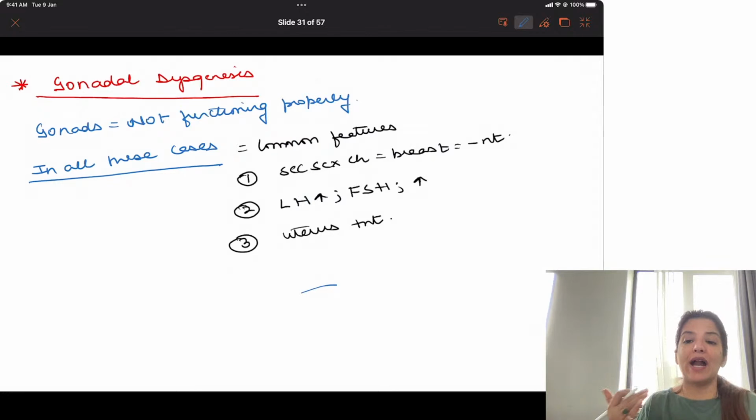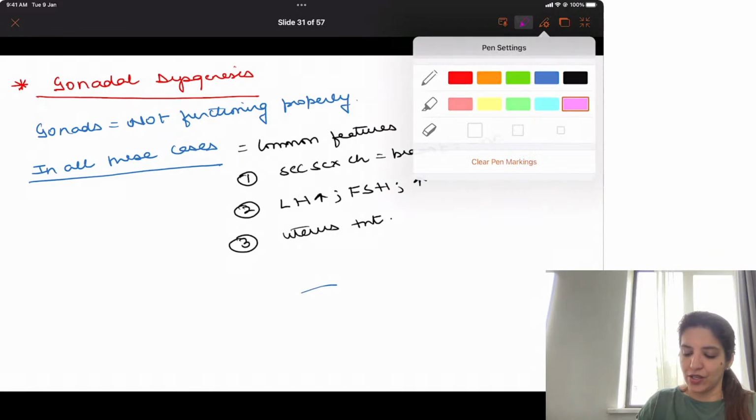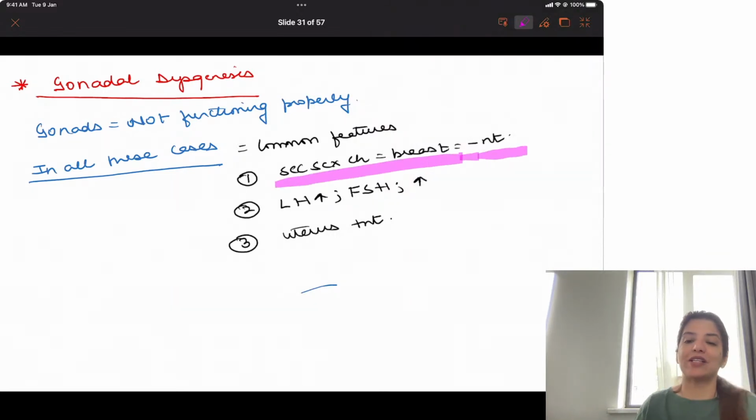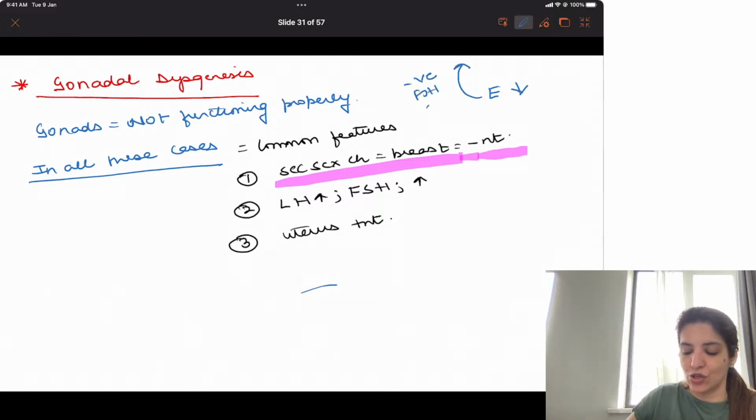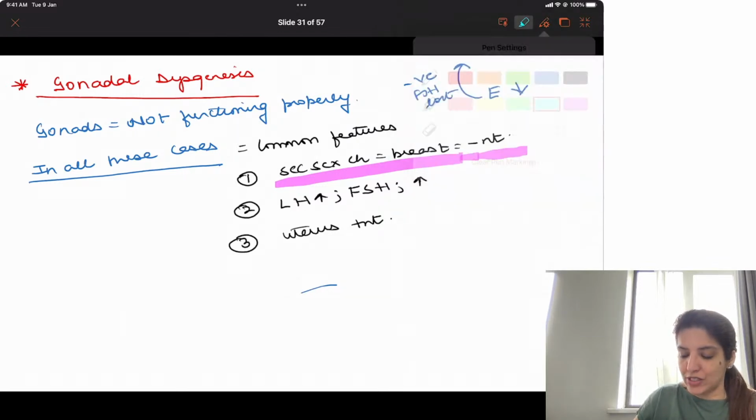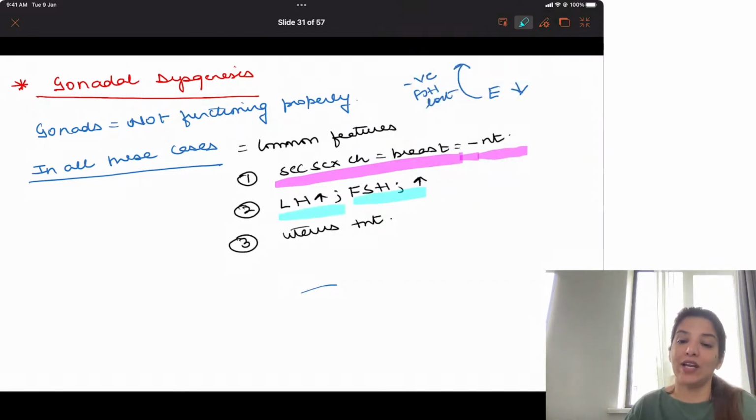Now comes gonadal dysgenesis. Gonadal dysgenesis means the gonads are not functioning properly. So in all patients of gonadal dysgenesis, secondary sexual characteristic, that is breast, will be absent, right? Because the gonads are not functioning properly, the levels of estrogen will be less. And if levels of estrogen are less, the negative feedback on FSH is lost. So the levels of FSH will be high and levels of LH will also be high. Right? Are you seeing this?